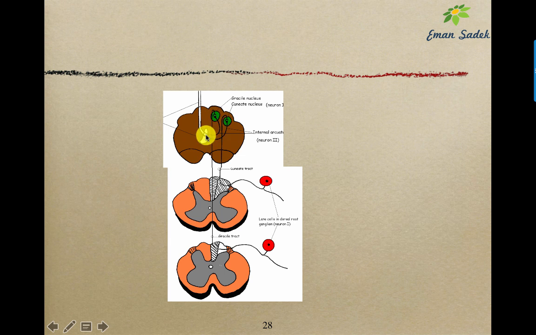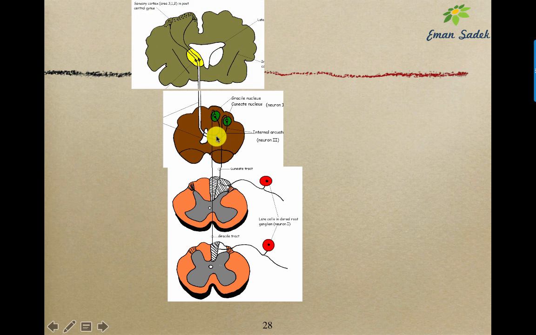So we have internal arcuate fibers that will cross to the other side to form together a large bundle called the medial lemniscus. Why medial? Because it is very close to the middle line. And I will have later on another lemniscus which is lateral. So this is the medial lemniscus. The fibers will ascend in the medulla up to the brainstem. This crossing is called sensory decussation, and it is present in the upper half of the closed medulla.